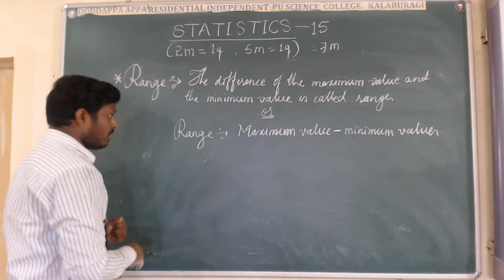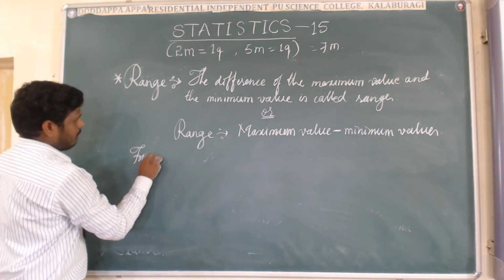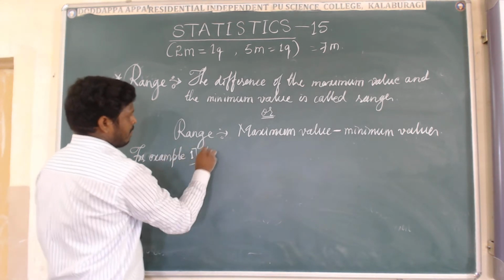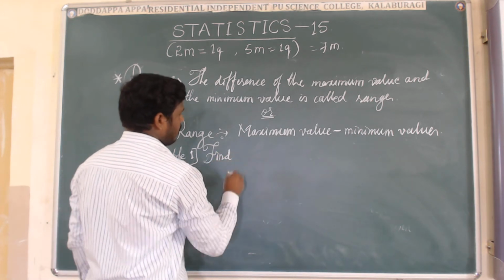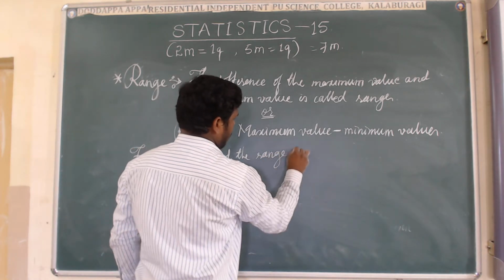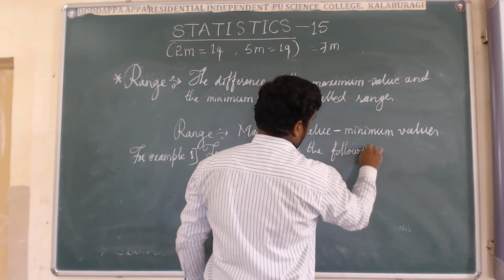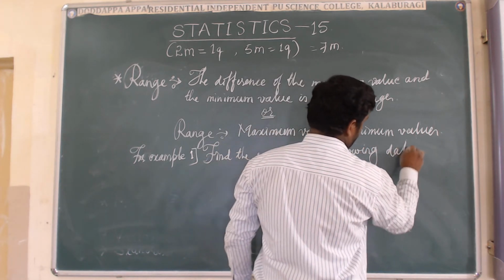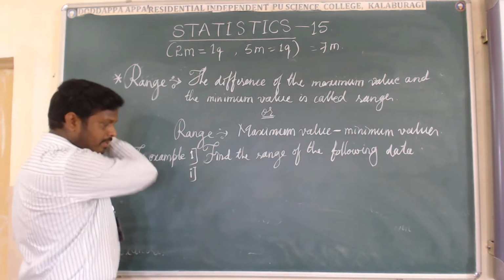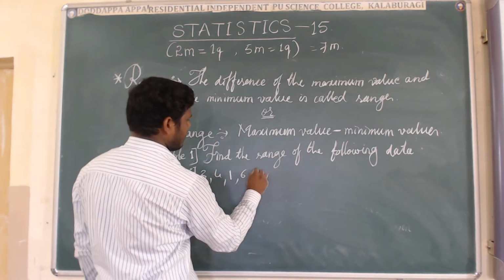Okay, let us come to one more example. For example, for this range: find the range of the following data. I will give two examples at a time. The first is 3, 4, 1, 6, 10.